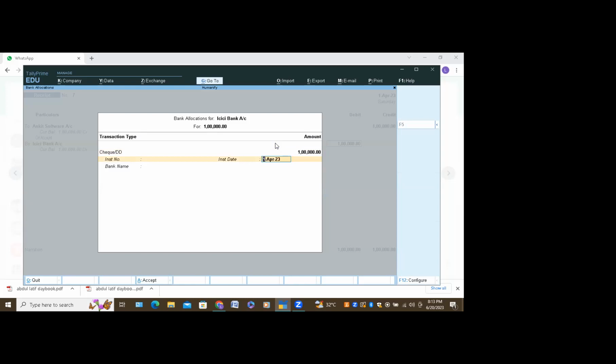See, you're doing a little bit faster. Here, you're okay, but others should not get confused. Correct. Instrument number you do. Instrument date, you see, by default it is showing 1st April only. Okay. Yes, ma'am. Do enter. Bank name, you type ICICI Bank.